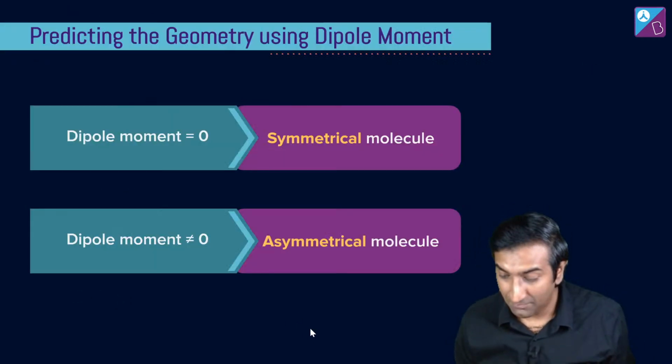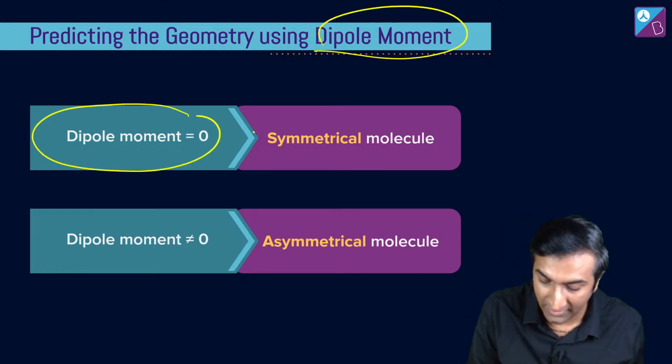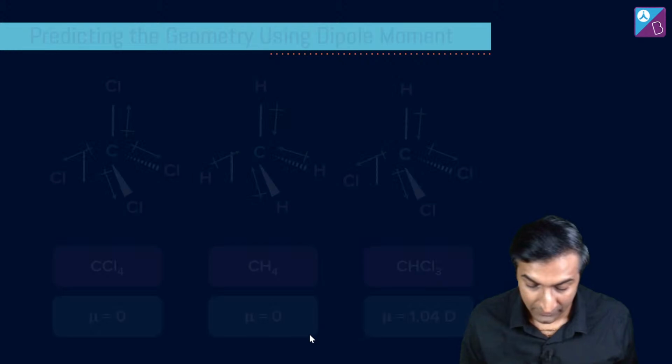Okay. So I can predict the geometry using this whole dipole moment idea. If the dipole moment is zero, then it will be a symmetrical molecule. If it is non zero, then it will be an asymmetrical molecule. What does this mean? Look at this.